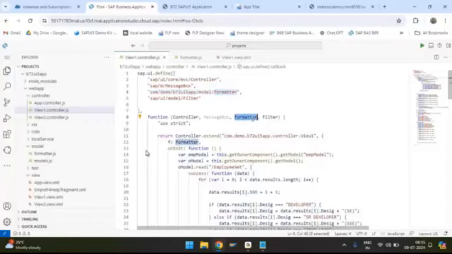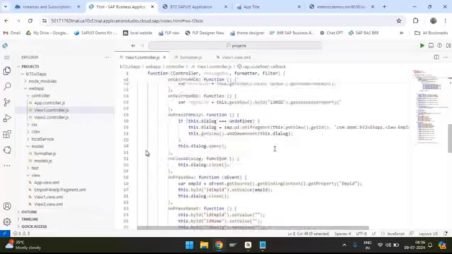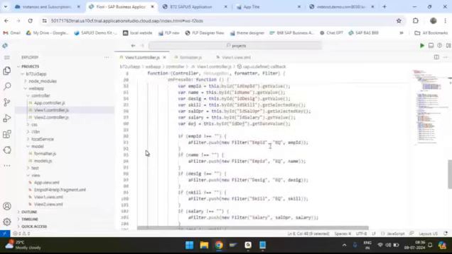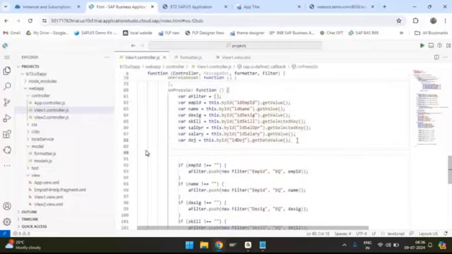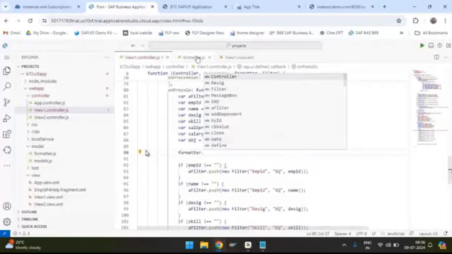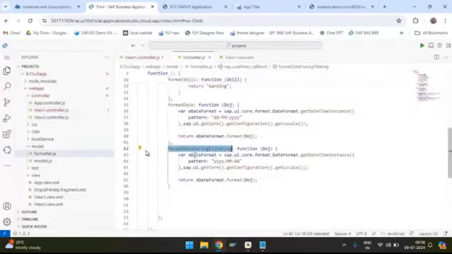So I can simply take formatter, which is pointing to my formatter.js file, and I can say formatter dot, which means inside the formatter.js, this function I need to call: format date during filtering.